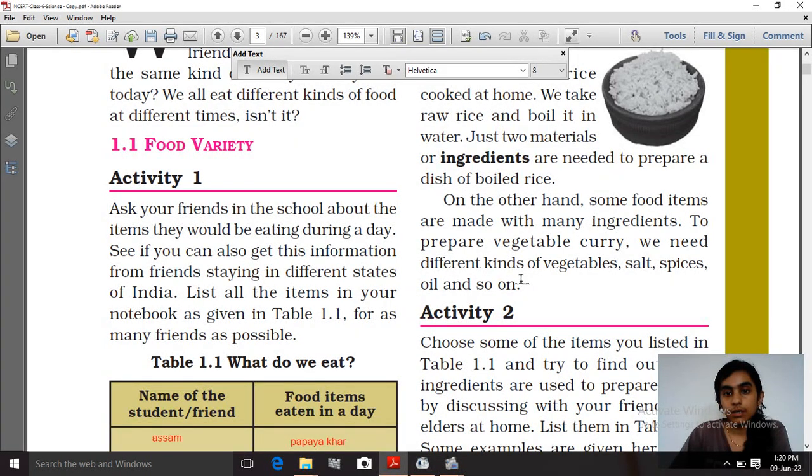So it says that for some food items we need very few ingredients, as we can see in the case of rice, and for some food items we need many different ingredients, it might be in large quantity.